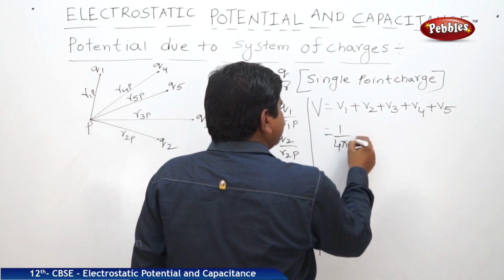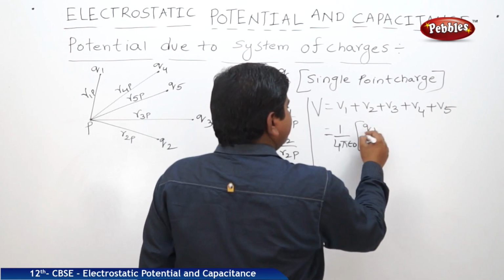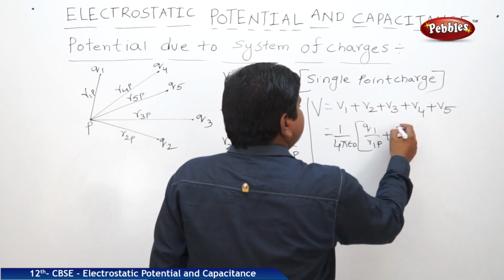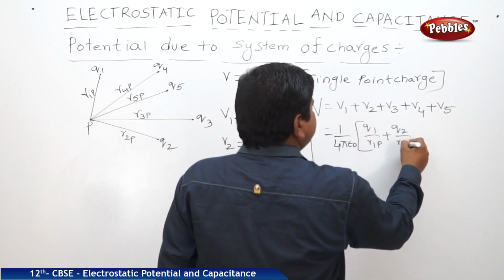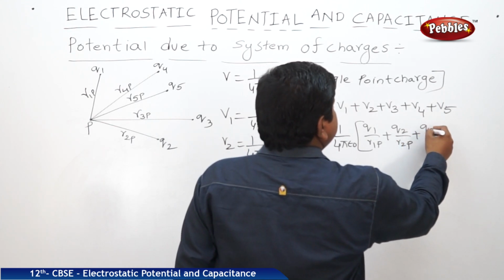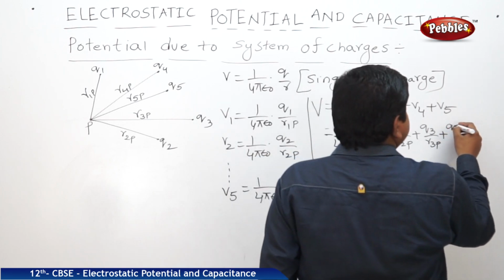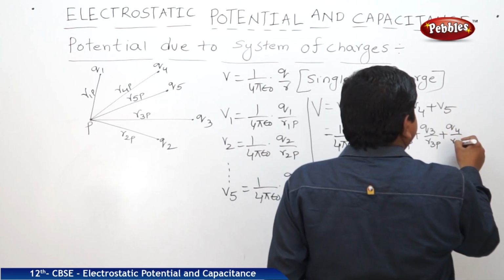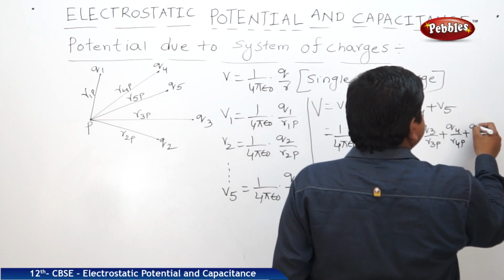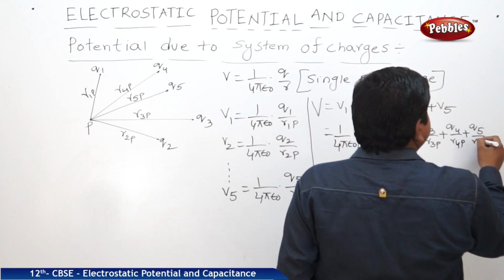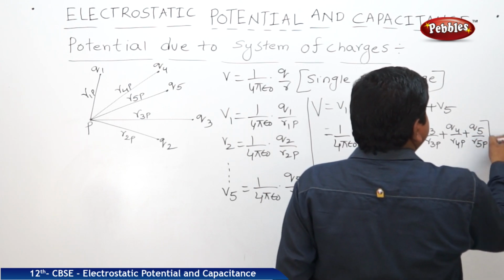So V is 1 by 4 pi epsilon naught into Q1 by R1P plus Q2 by R2P plus Q3 by R3P plus Q4 by R4P plus Q5 by R5P.